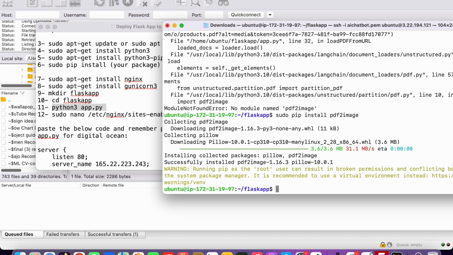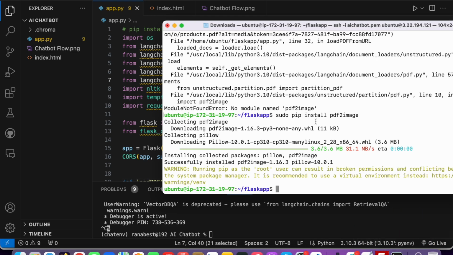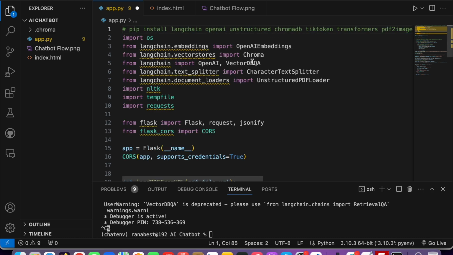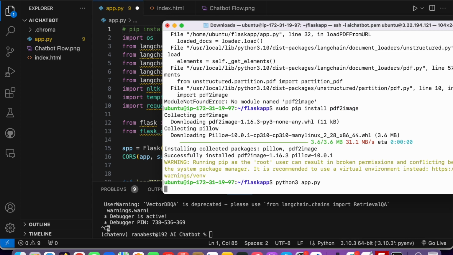So basically this library is used to extract the content of the PDF file. I know some of these libraries may be used in the backend, maybe this one. So I think I should also add that in the code, like here, so that you don't face this issue. Okay, so now let's try to run it again, this one, and see.